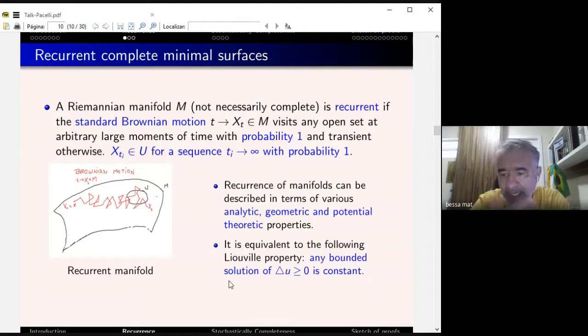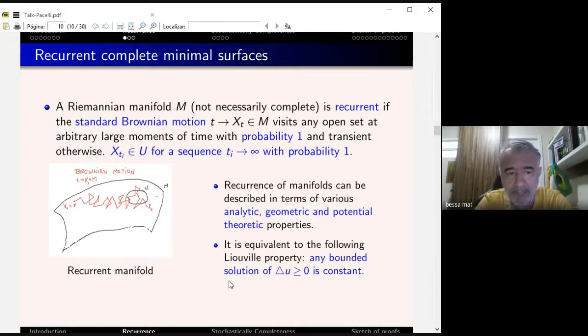Now I'm going to introduce the class of surfaces I'm going to work with, which is the class of recurrent minimal surfaces. And let's say just a few words about this Brownian motion stuff. This is very basic, and I won't get into any details of it. I'm going to just mention the least things that we needed for the proof. I say a Riemannian manifold, not necessarily complete, is recurrent if the standard Brownian motion X_t visits any open set at arbitrarily large moments of time with probability 1.